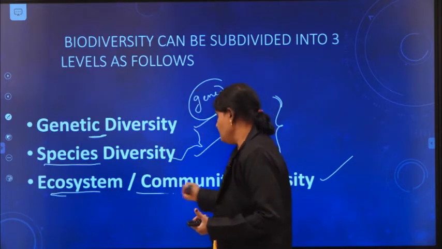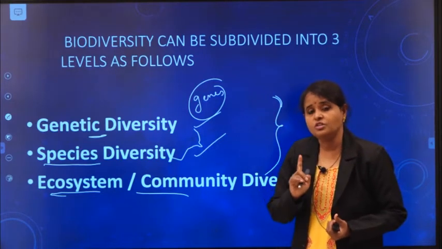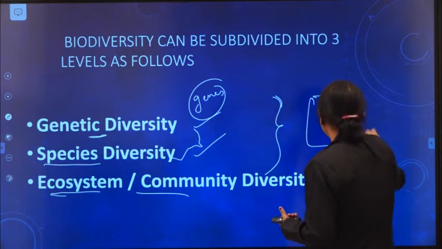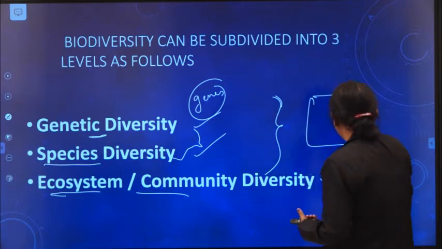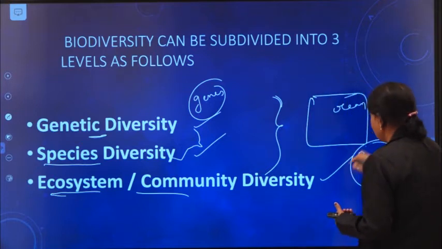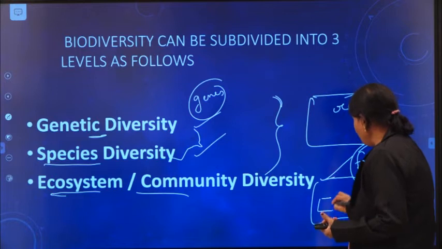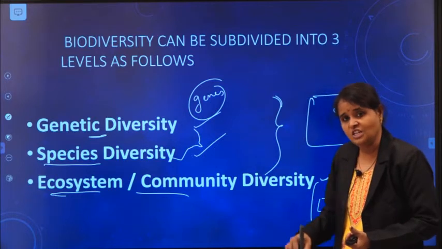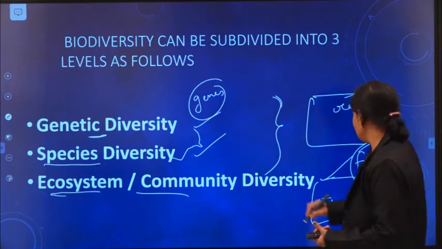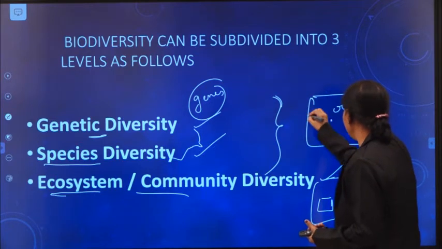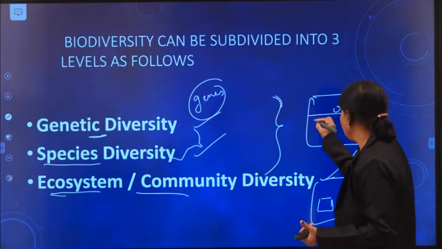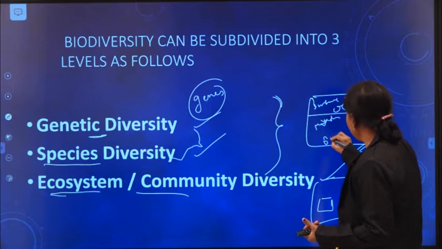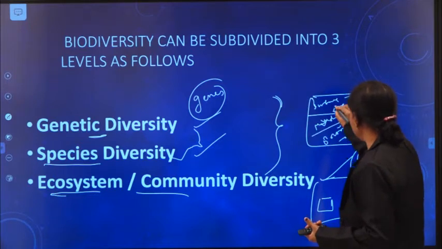Ecosystem. I told you very clearly about ecosystem. Okay, for example, this is ocean. Any place or forest you take, you see the variation. This is the forest. Here for example, a pond is present. Pond ecosystem is different. With respect to physical parameters, we are seeing some change here, some variation. Okay, so next like that ocean. In oceans there are different divisions, I told you, in types of ecosystem. What are they? Surface region, it is different. Middle, it is different. Bottom in the ocean, it is different. Different types of organisms are there.